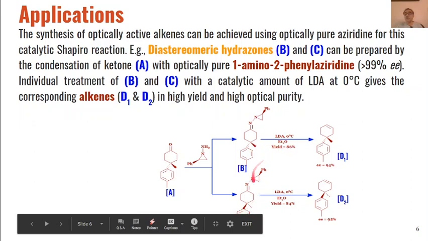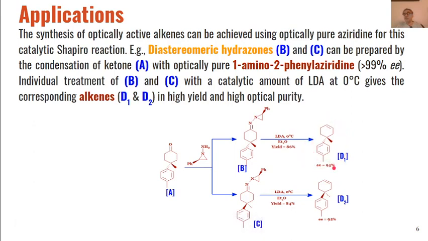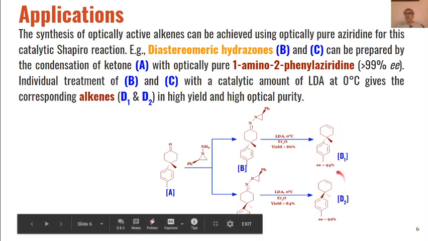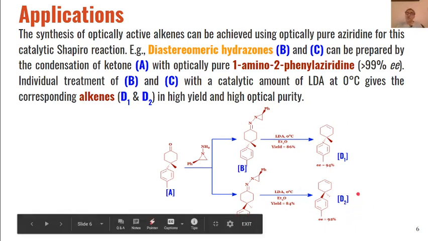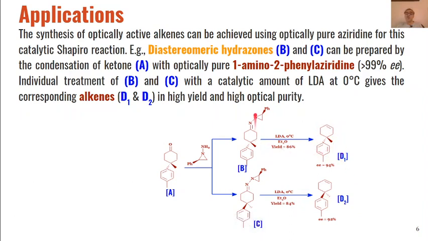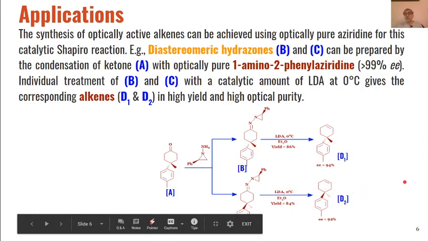So when these hydrazones are reacted with lithium diisopropylamide under similar conditions individually, we will get different alkenes with high enantiomeric excess. The enantiomeric excess of the product formed from this hydrazone is 94%, whereas from this hydrazone it is 92% enantiomeric excess. So enantiomerically pure products are formed from these diastereomeric hydrazones.